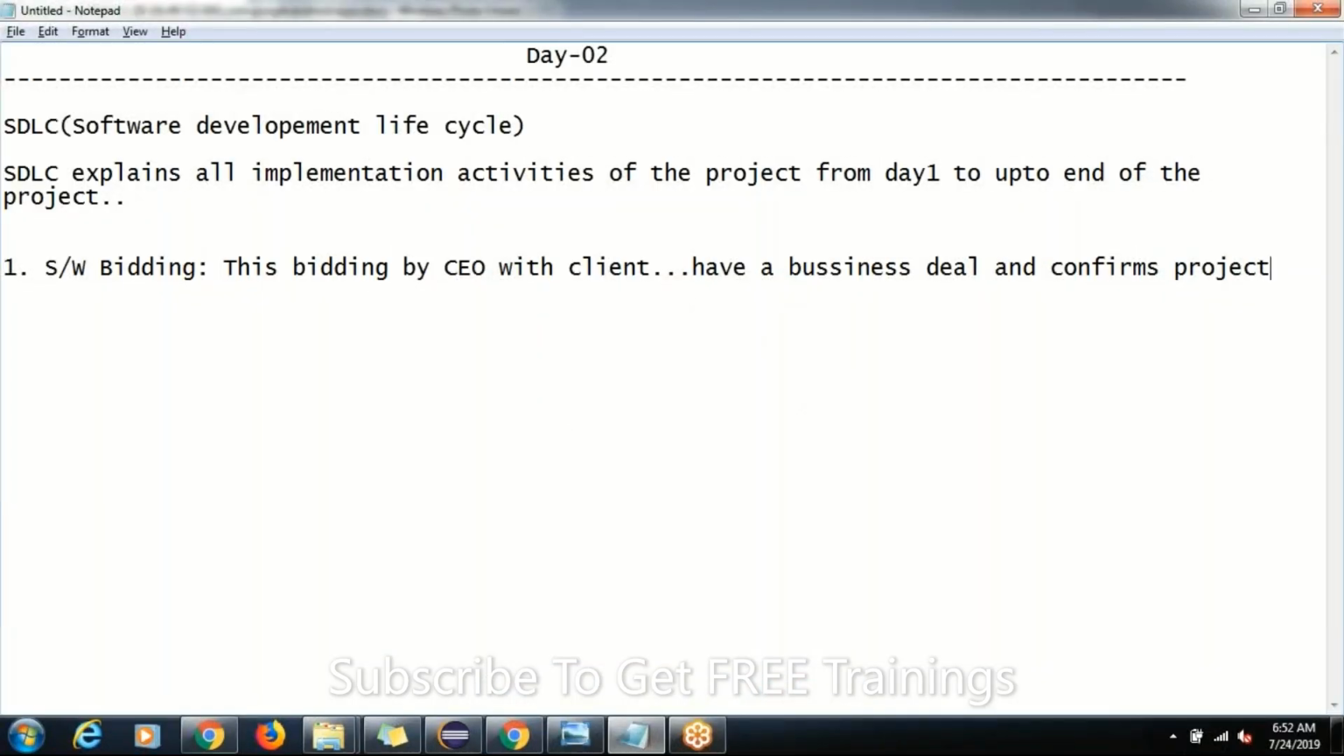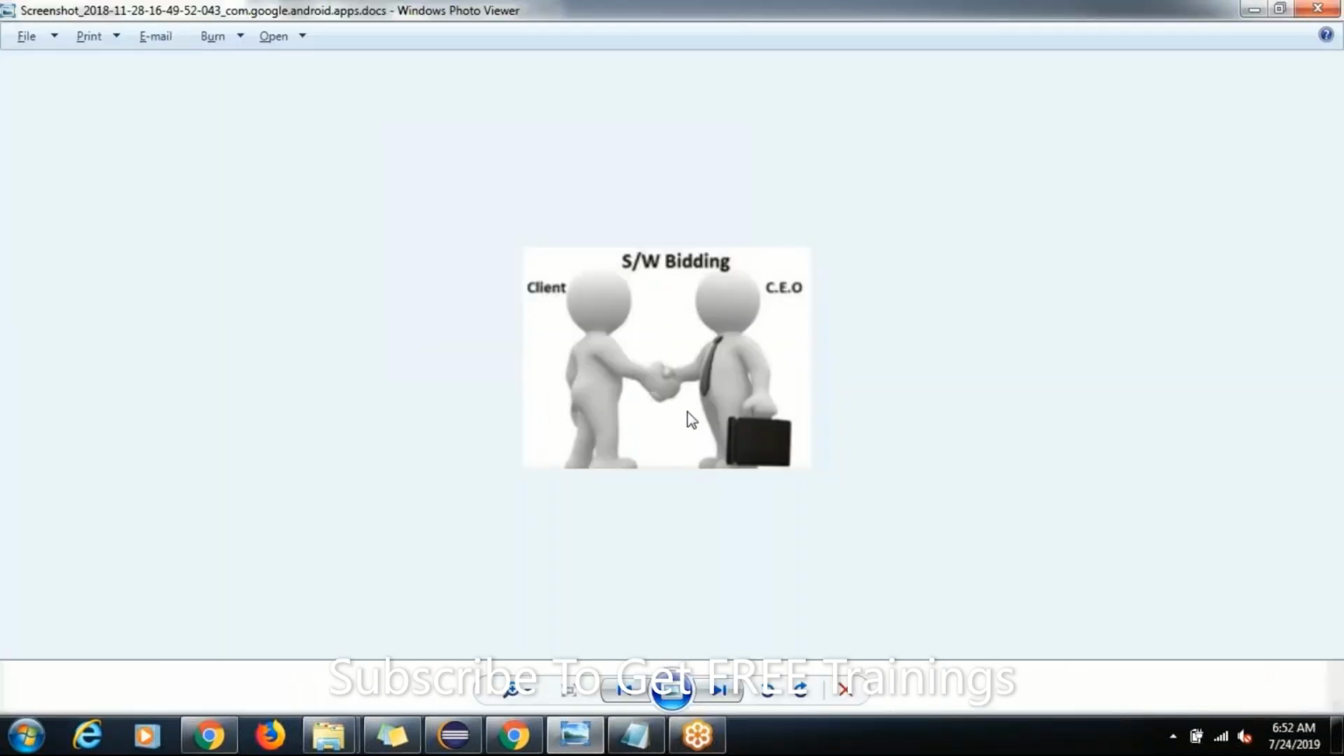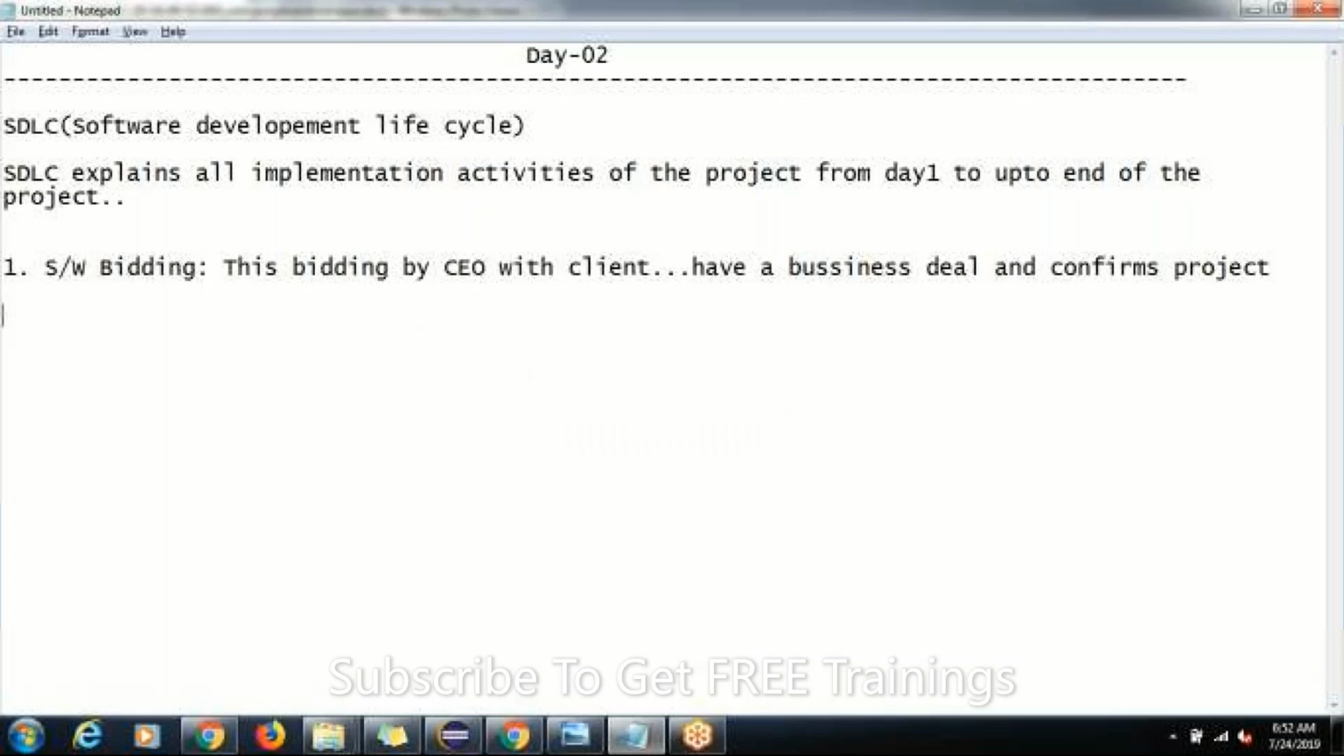They both will have an agreement and some business deal, and the agreement and project will get confirmed. So the first activity in SDLC is software bidding: the CEO of a company will go and meet a client, have a business deal, and they will write an agreement with each other and confirm the project. And this guy will come back to the office. The project is confirmed.